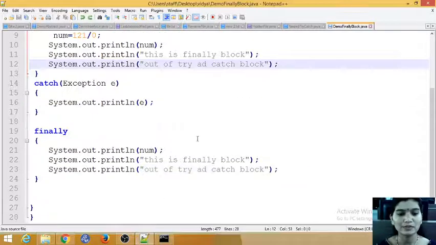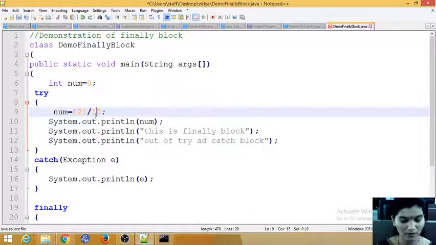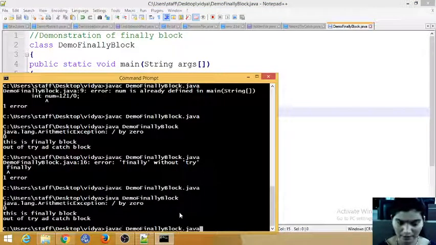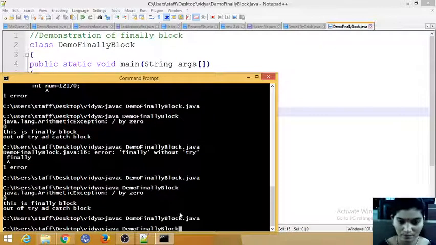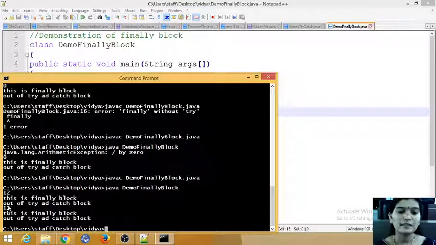So now all the data I am going to print here. If I make it 10, will I get the data or not? I am not getting an exception, so obviously all the lines are going to be repeated twice. See, 12, finally block out of catch block. So this is displayed in the finally block, irrespective of your exception. Now I am not getting an exception, but when I get an exception I need the data, so I am writing this in a finally block.